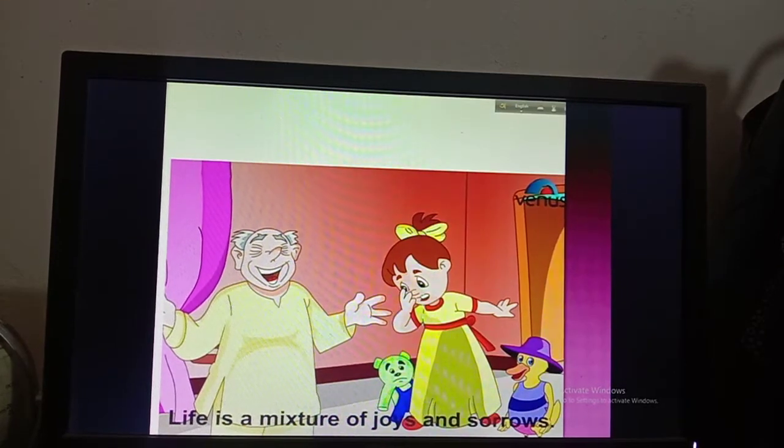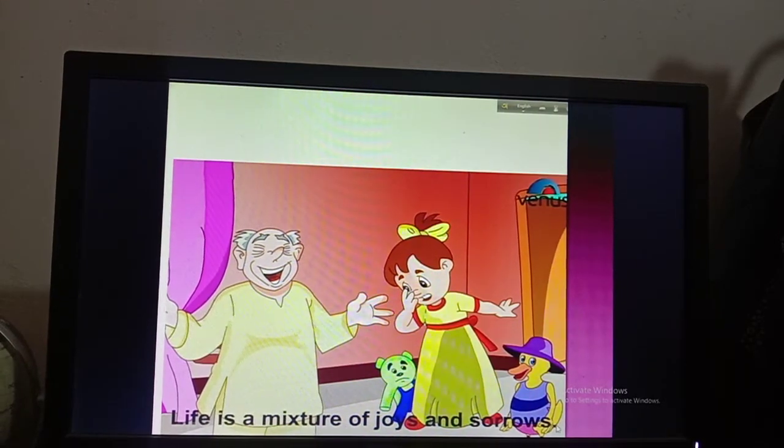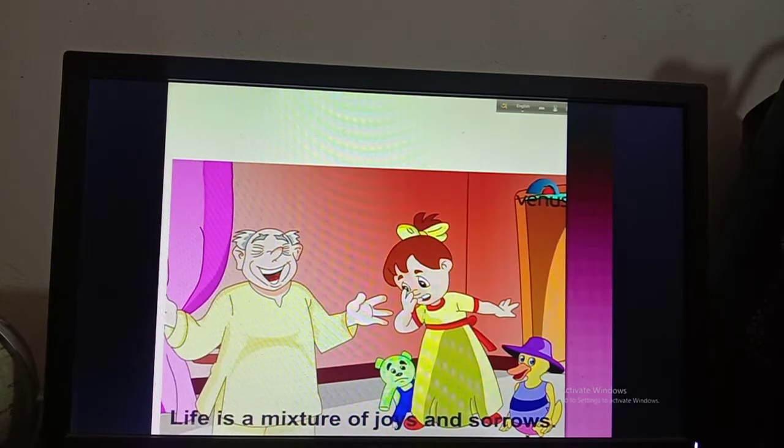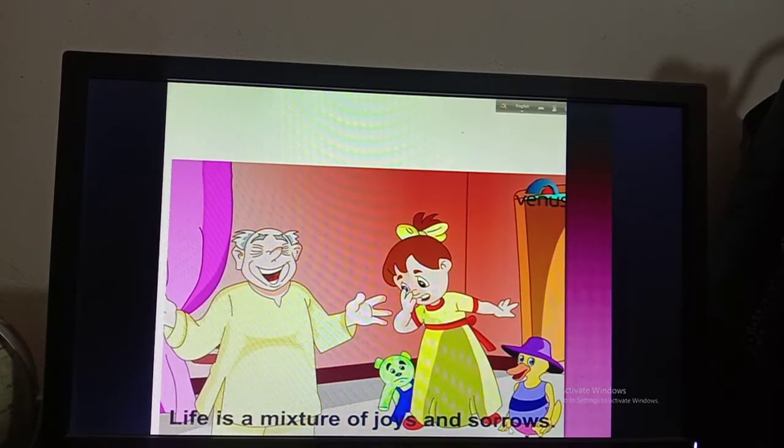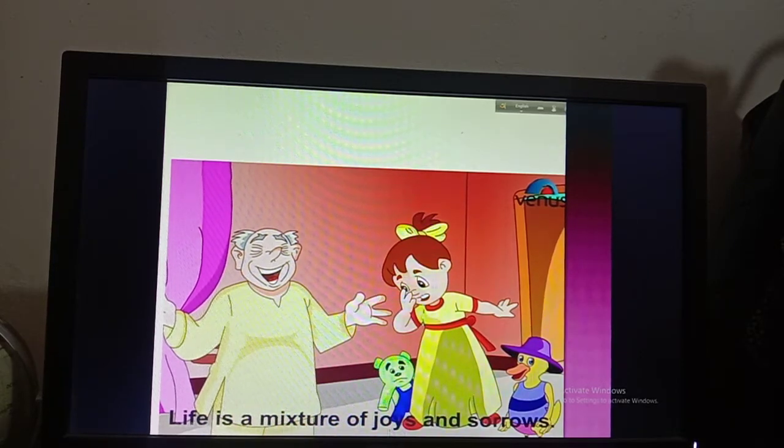Then, life is a mixture of joys and sorrows. Boys, can you just see, or can you just touch the joys, or can you smell the joys or sorrows? No, we have to feel this quality, we have to feel these actions. Okay, so joys and sorrows are the actions, and I have given this person's action the name joys and this girl's action the name sorrows. That becomes the abstract noun, because I have given a name to these actions of this person and also this girl. So here you have to put an underline under joys and sorrows, the abstract nouns.